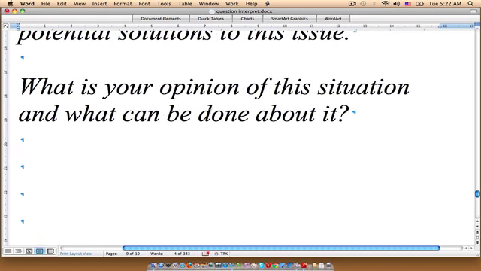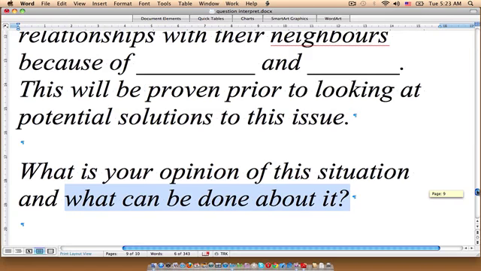In the instance that your double question looks like this, what is your opinion of this situation and what can be done about it? Here you're being given one question that can be answered very easily in a single sentence and a second question that cannot, which would mean that you would have to prioritize and focus on this second question more, which would mean that you would be writing two supporting paragraphs in response to this. There would not be a supporting paragraph in response to this part here. What is your opinion of the situation? That can be answered simply in your thesis. Okay, I hope that that is clear.